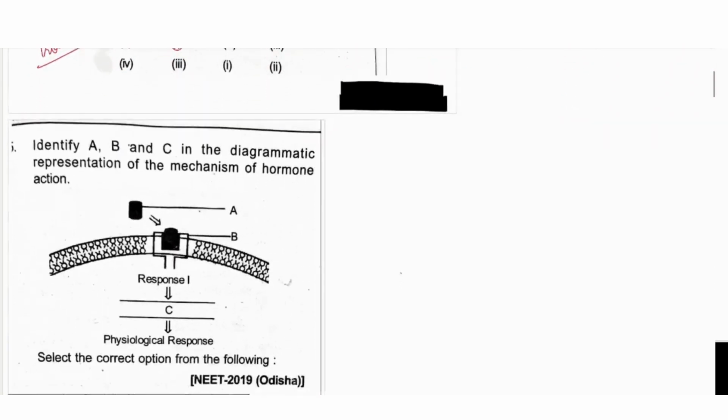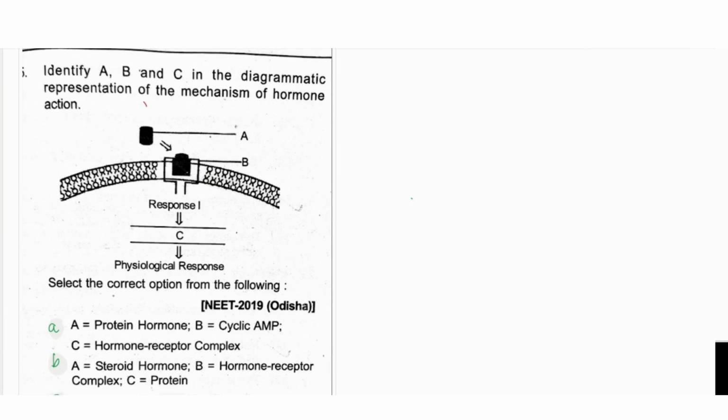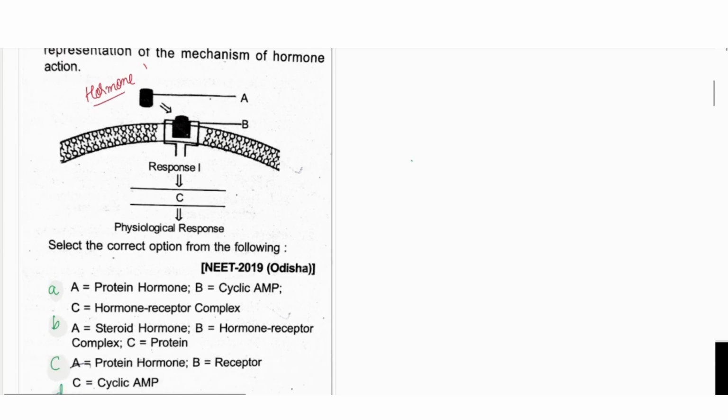Now the next question is this one. You know very well that A is a hormone, and in this question, if they are asking for the hormone, then they are showing response 1 and response 2. And in the response, that means these are the secondary messengers.